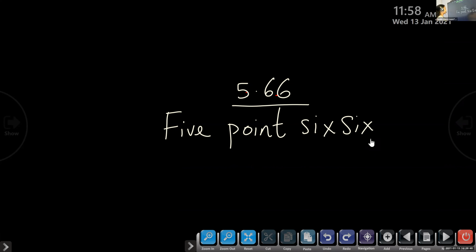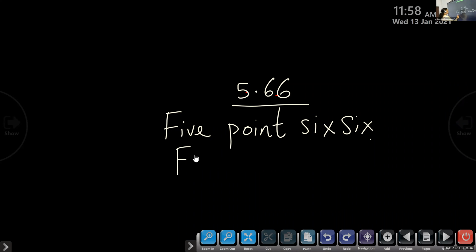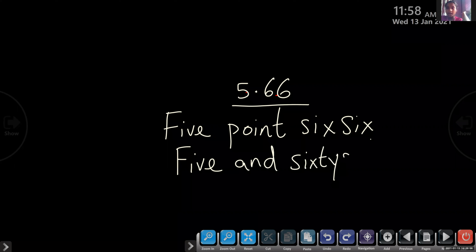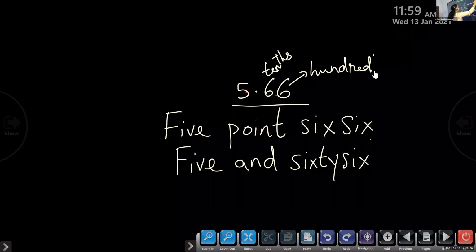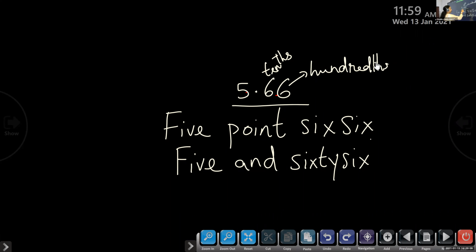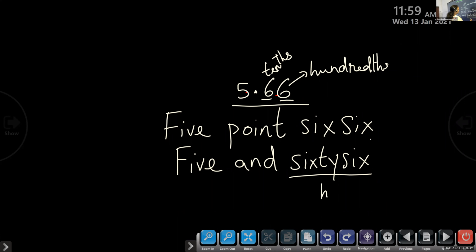You have to read it as 5 point 66, or we can say 5 and 66 hundredths. The first digit is the tenths place, and this is the hundredths place. If you are saying the number, you say 66, and if you are saying the fraction, you have to say 66 hundredths.